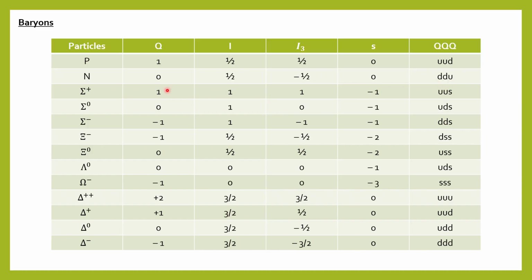Then sigma plus: Q is 1, I is 1, I3 is 1, S equals minus 1 and the formation is UUS. Then sigma 0: 0, 1, 0, minus 1, UDS. Then sigma minus: minus 1, 1, minus 1, minus 1, DDS. Cascade minus: minus 1, half, minus half, minus 2, DSS and so on. You can see below. Okay, you can pause the video.